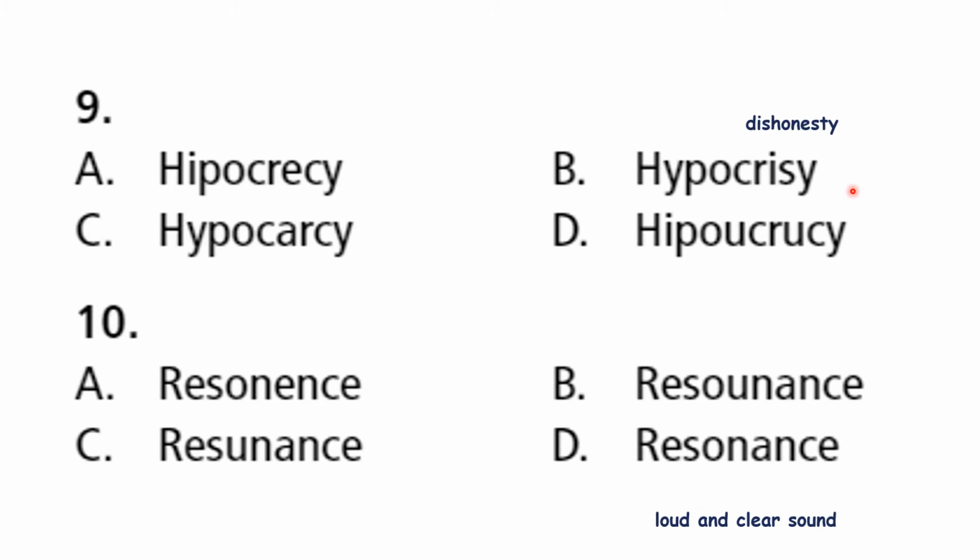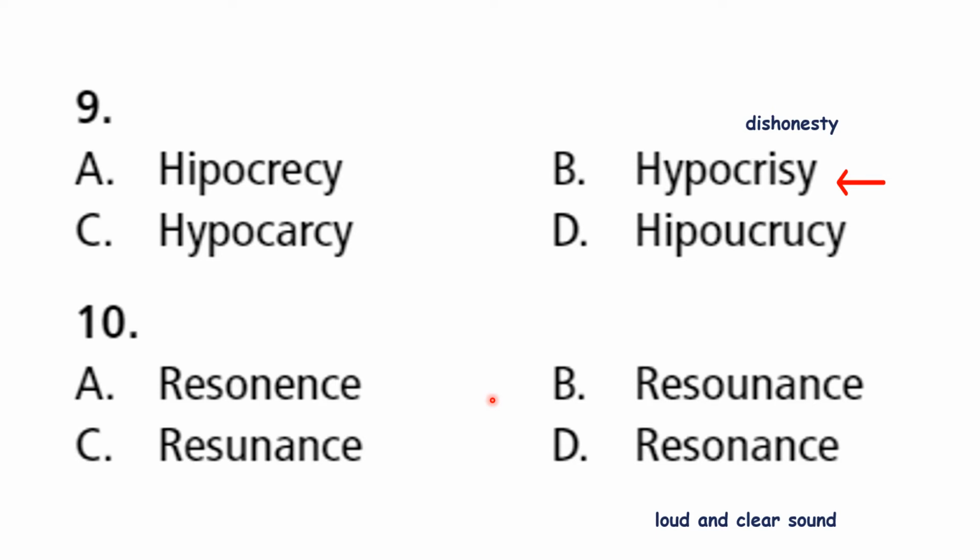That kind of person is called hypocritic. So now I've given the meaning here as dishonesty, dishonest person. Now which is the correct spelling for hypocrisy? Yeah, hypocrisy. CRISY. Can you see the other spellings here? So you should know words, you should know pronunciation. Then you can easily find out.